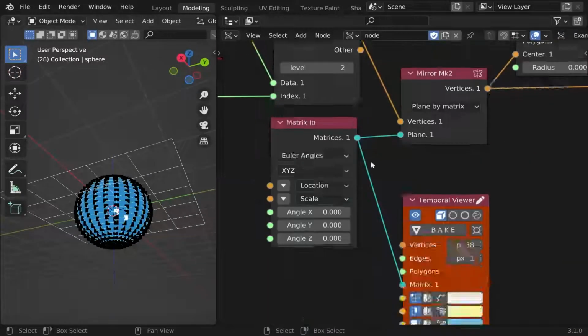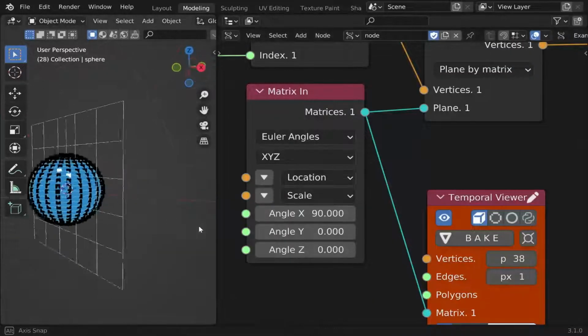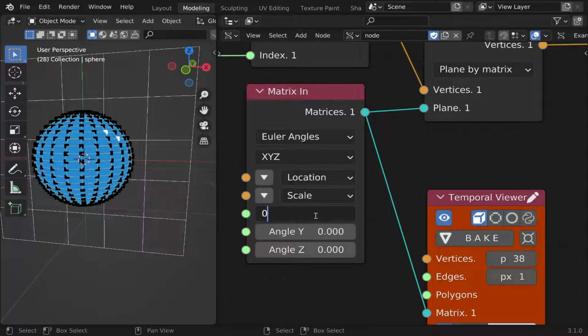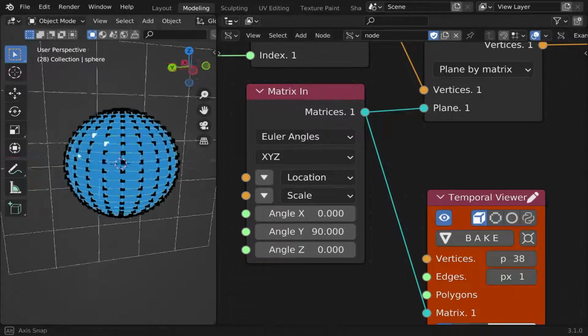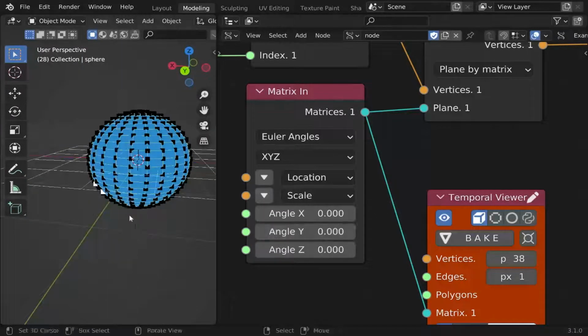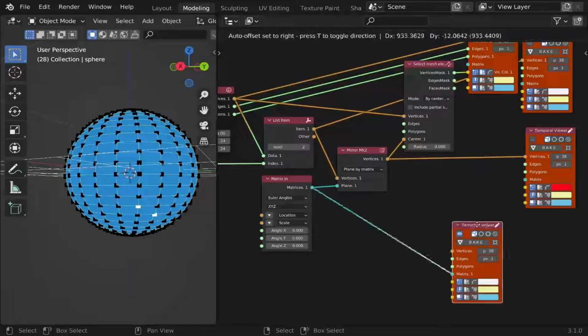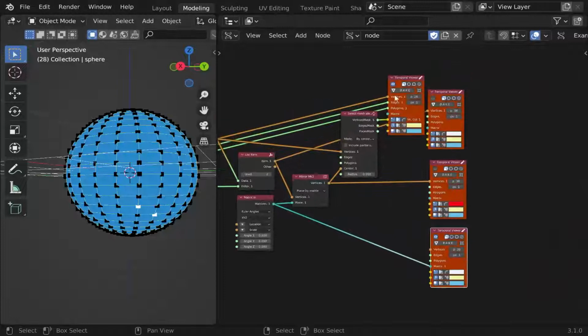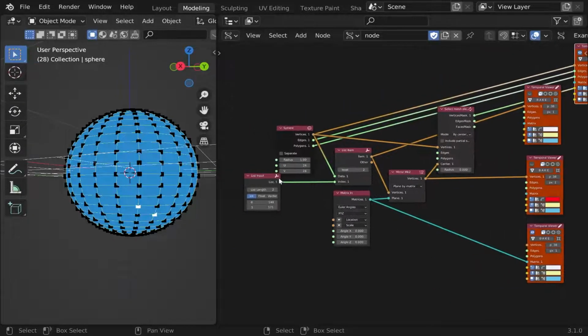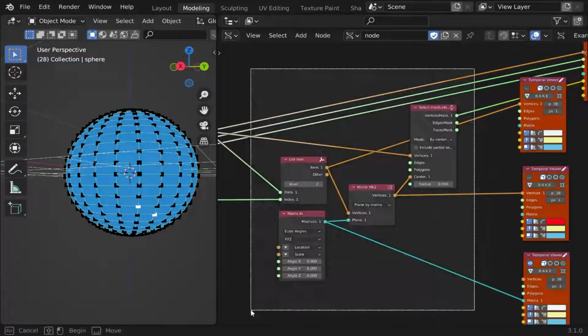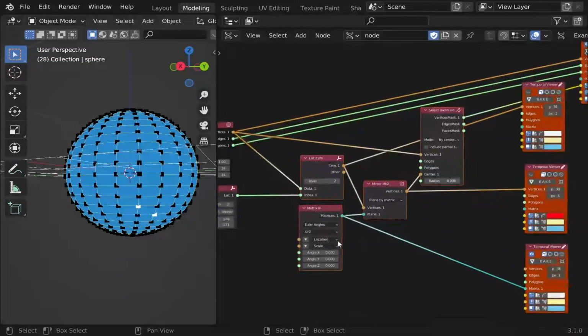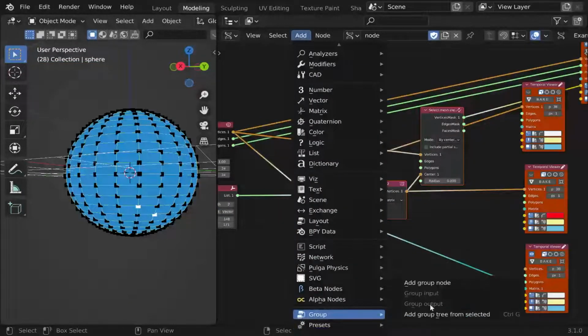Setting different mirror planes gives us different mirror vertices. Finally, use the group function to pack the nodes.